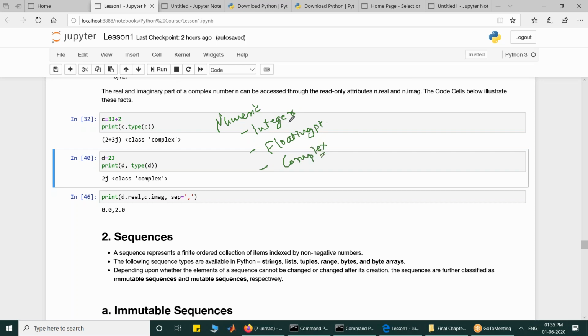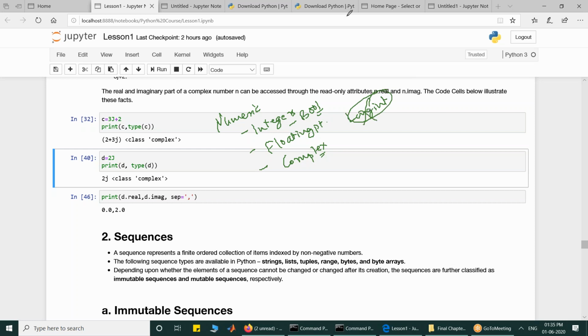And there is one type which is bool, which is a subtype of the integer type. In Python 2, there was one more type, long integer, which is not there in Python 3.